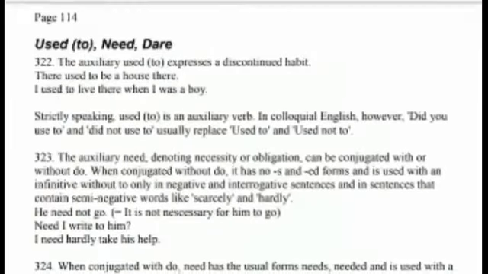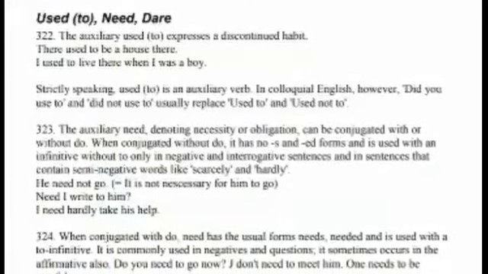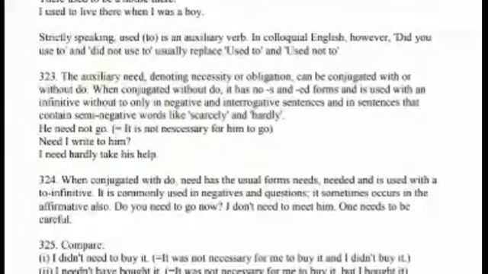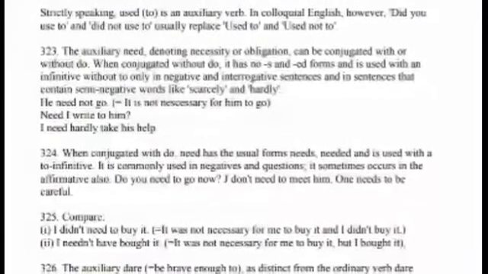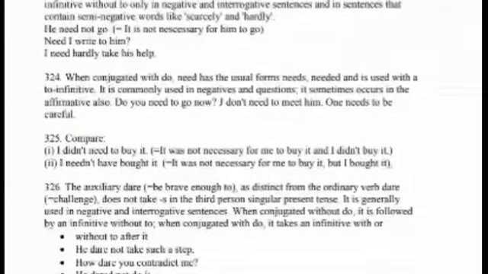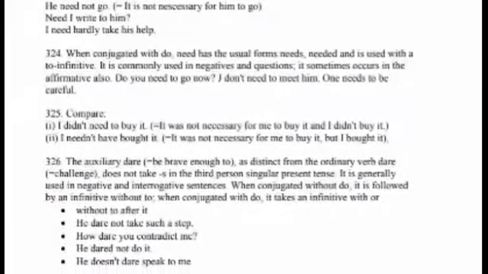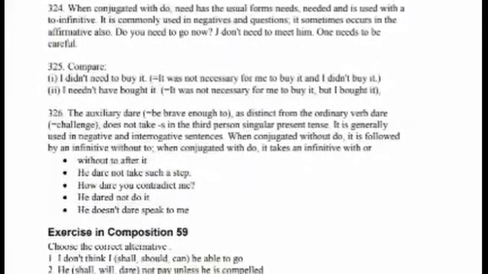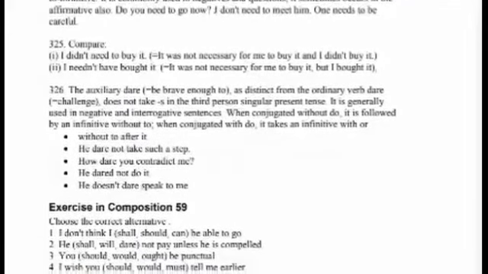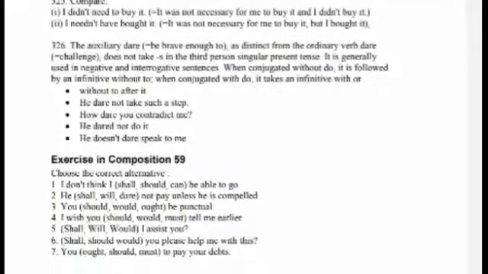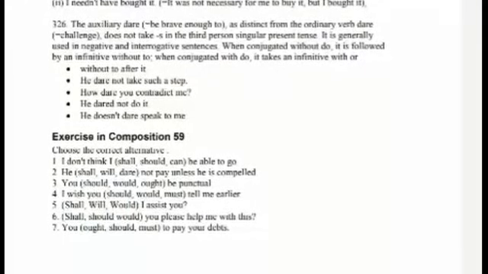Next one, used to, need and dare. There used to be a house here. I used to live there when I was a boy. Next one, he need not go. I need hardly take his help. Do you need to go now? I don't need to meet him. These are the examples for need. Used to, need and dare. The auxiliary used to expresses a discontinued habit.